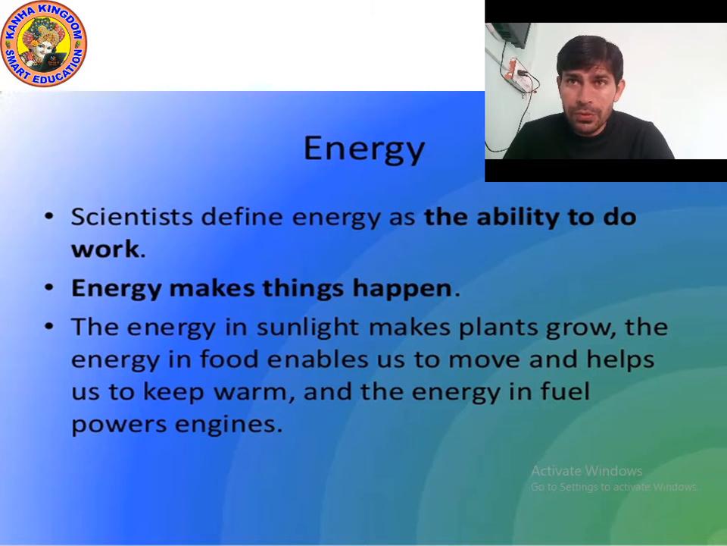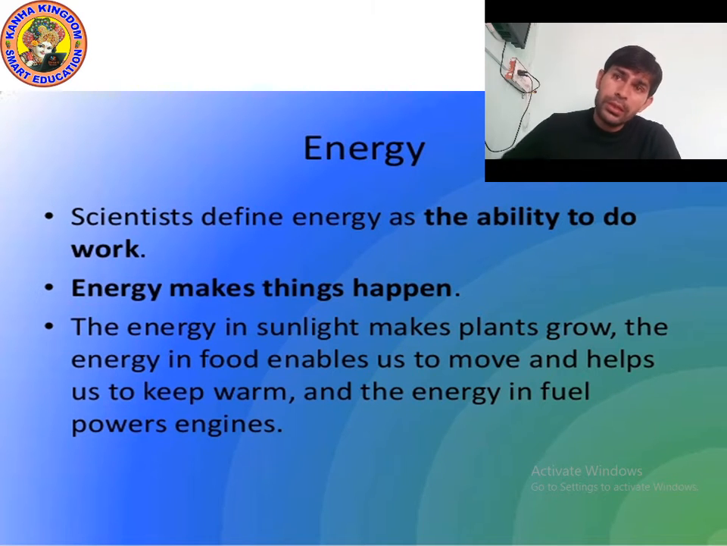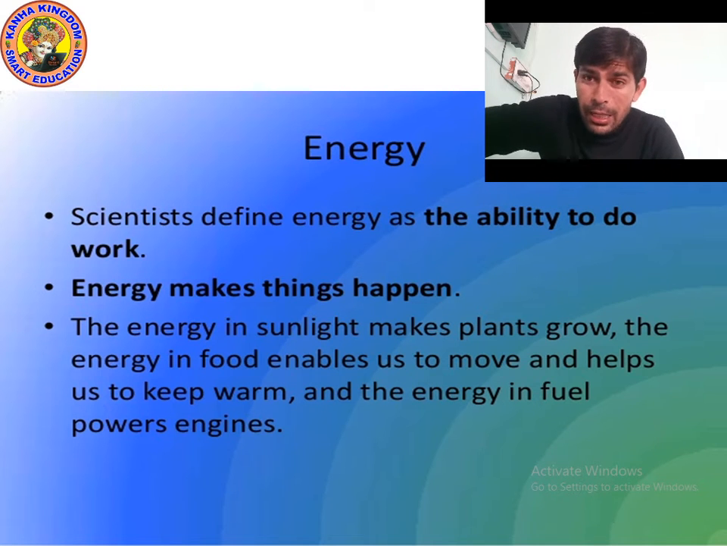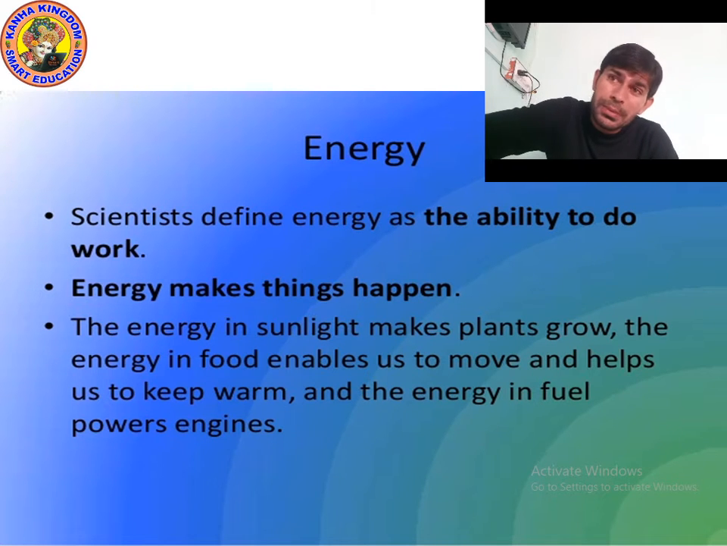We get the energy from food, and energy is also present in fuel. The energy of the fuel powers the engine. That's why the car works. Cars move because of the energy present in the fuel. Which energy is present in the fuel? Chemical energy.